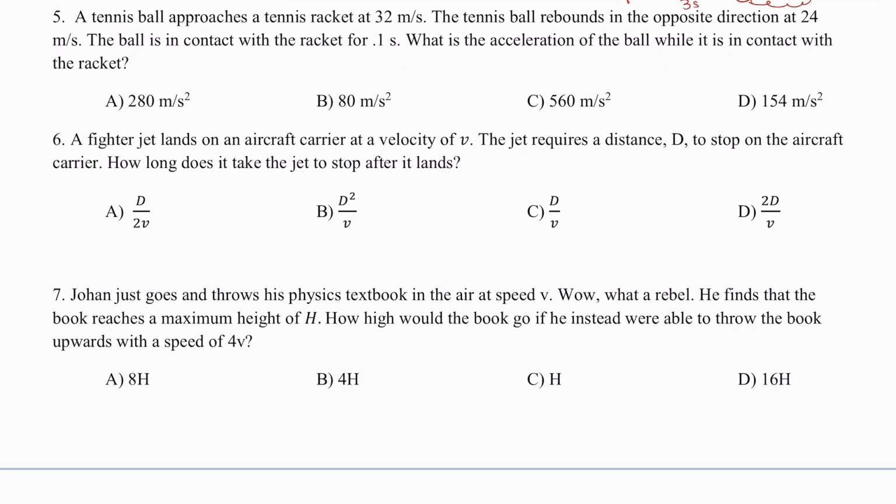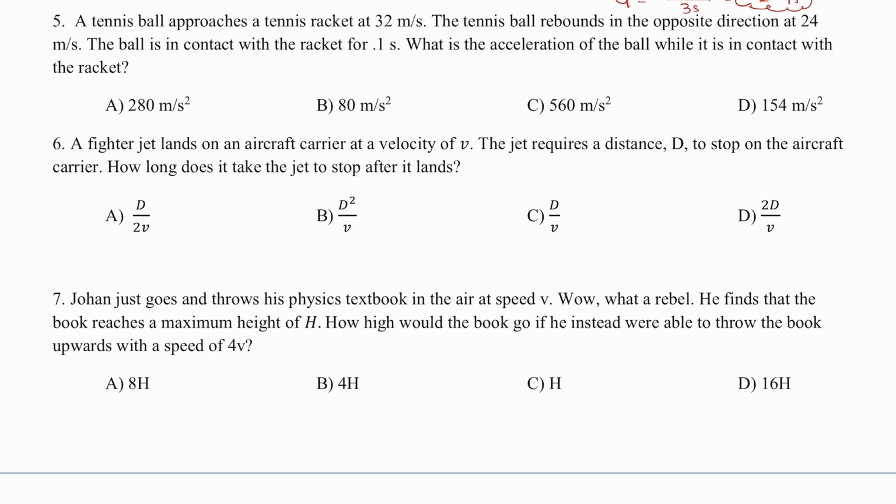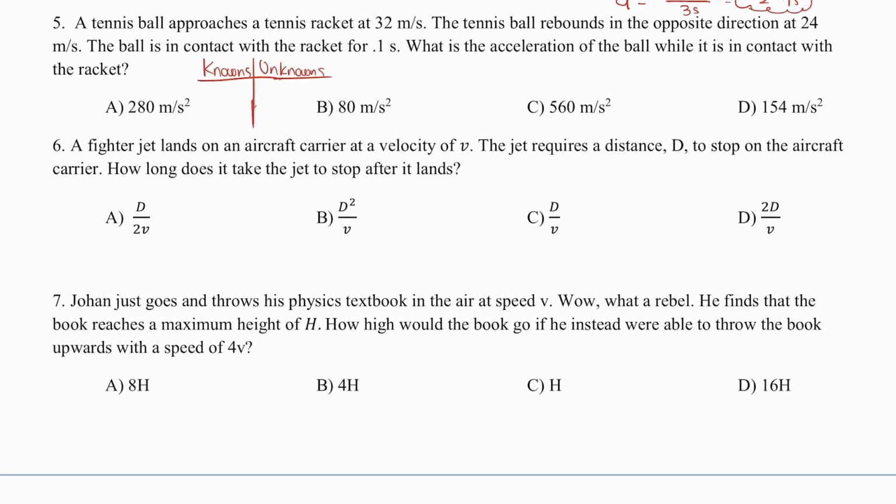Number 5 reads, a tennis ball approaches a tennis racket at 32 meters per second. The tennis ball rebounds in the opposite direction at 24 meters per second. The tennis ball is in contact with the racket for 0.1 seconds. What is the acceleration of the ball while it is in contact with the racket? Here, let us identify our knowns and unknown quantities. I know that the initial velocity of this tennis ball is 32.